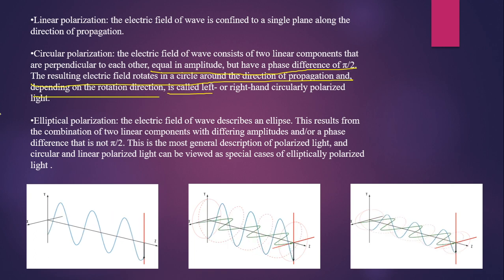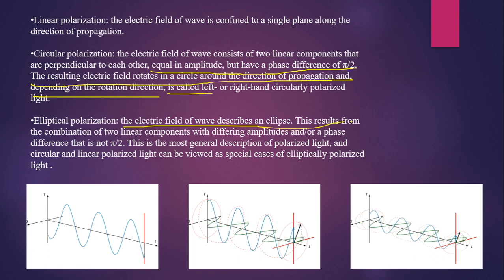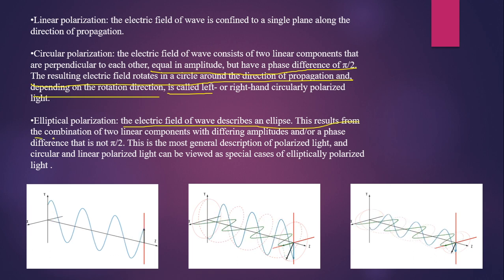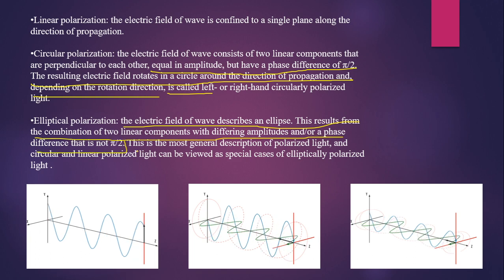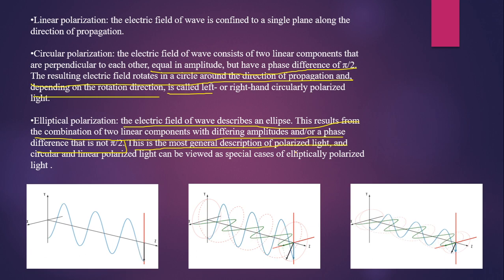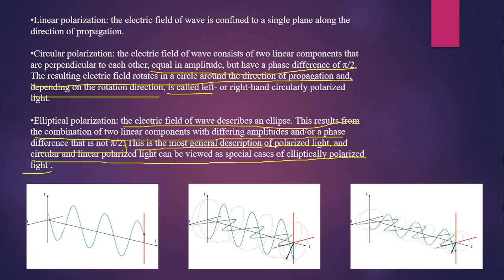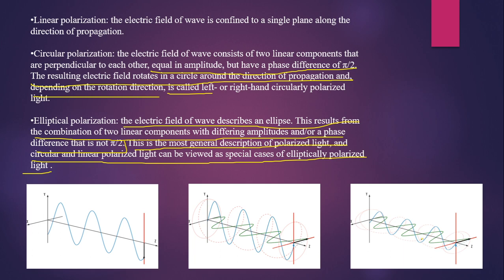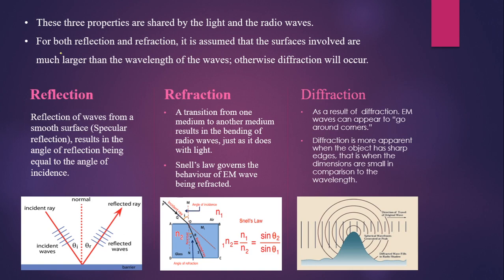And elliptical polarization: when the electric field describes an ellipse, this results from the combination of two linear components with different amplitudes and a phase difference which is not pi by 2. This is the most general description of polarized light, and circular and linear polarization can be viewed as special cases of elliptically polarized light. So you can see in this diagram, this is the linearly polarized, this is the circularly polarized, and this is the elliptically polarized. Now, there are three properties which are shared by light waves and radio waves.